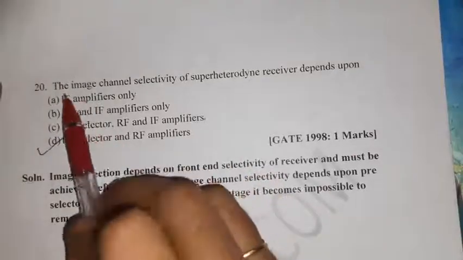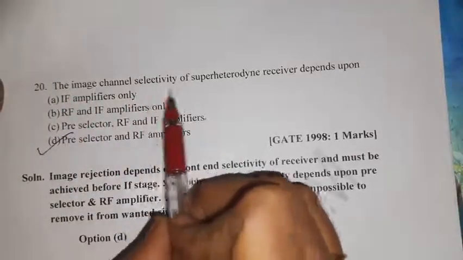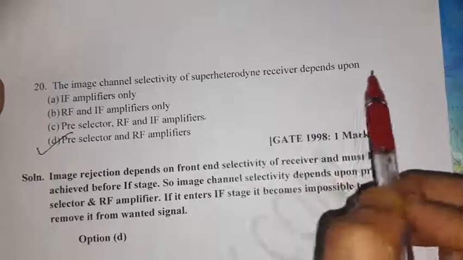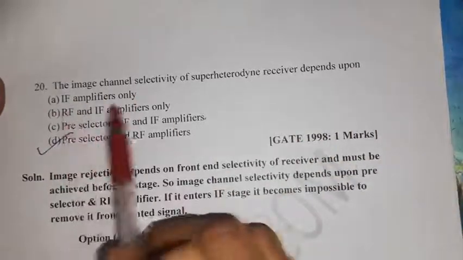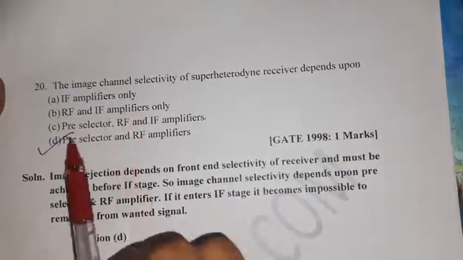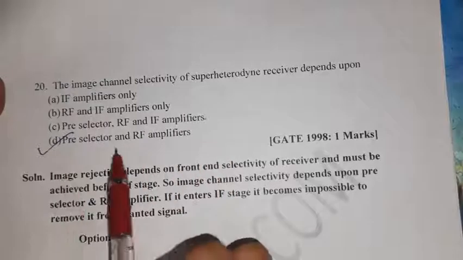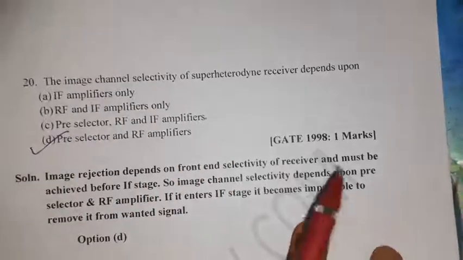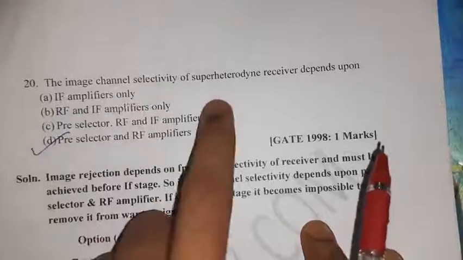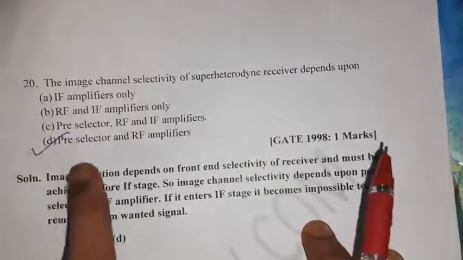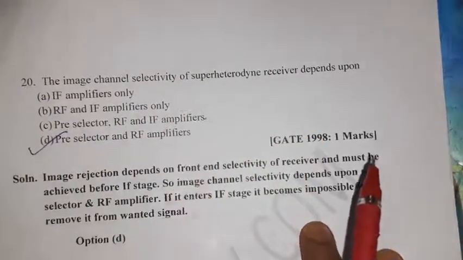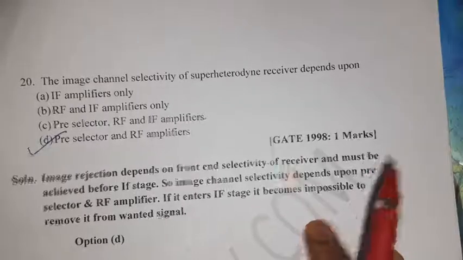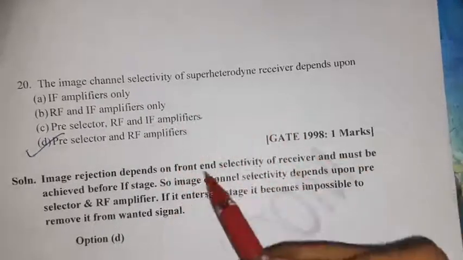The image channel selectivity of a superheterodyne receiver depends upon, four different options are given: IF amplifier; RF and IF amplifier; pre-selector, RF and IF amplifier; pre-selector and RF amplifier. So image channel selectivity depends upon the pre-selector and RF amplifier.